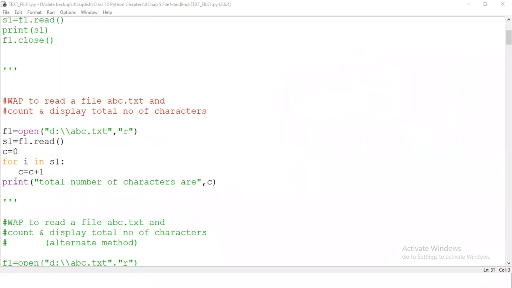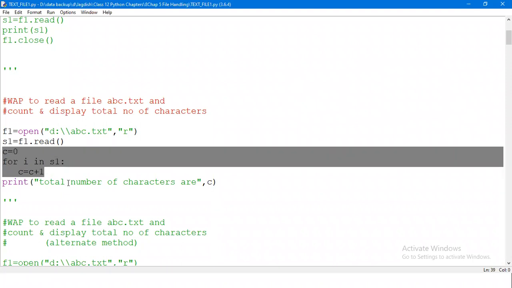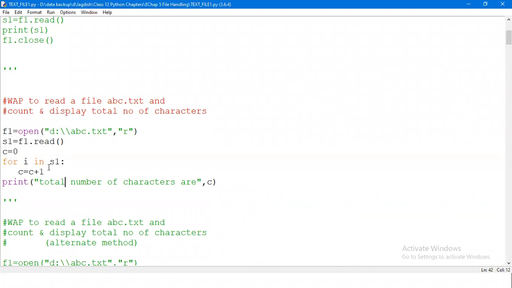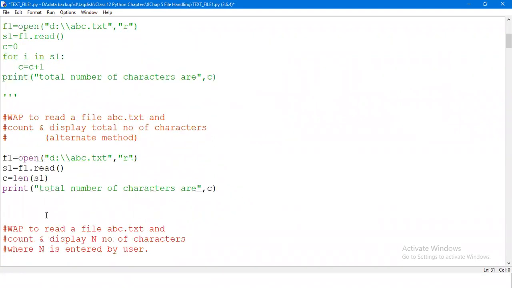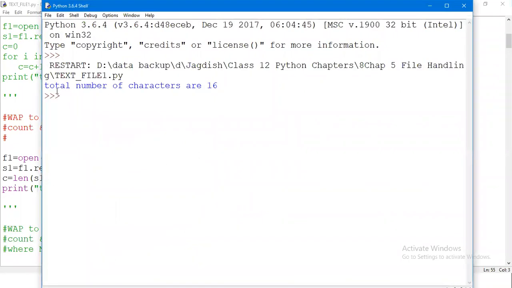This is a traditional way of counting the total number of characters. But there's another way, because the content which you store in S1 is in string form. You know there's a function called len which calculates the total number of characters in the string. So you can easily do it within a single statement, c equal to len within bracket S1, and it will simply display the total number of characters present in the file. I'll execute it for you. It says the total number of characters are 16 again, right?